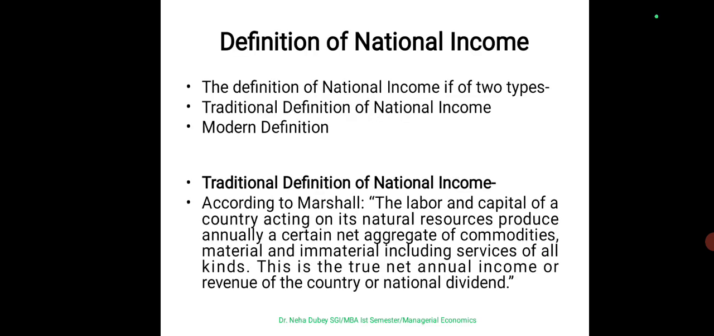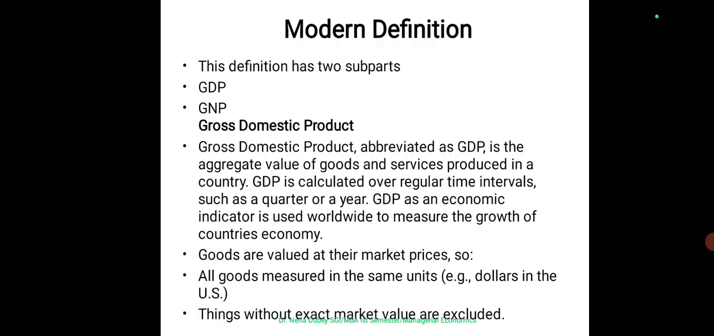Definition of national income. The definition of national income is of two types, that is the traditional definition and the modern definition. The traditional definition is according to Marshall: the labor and the capital of a country acting on its natural resources produce annually a certain net aggregate of commodities, material and immaterial, including services of all kinds, and this is the true net annual income or revenue of the country, or the national dividend.